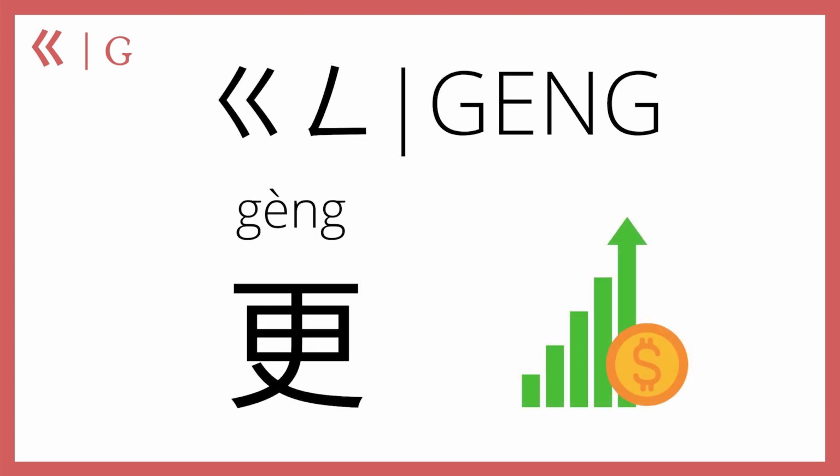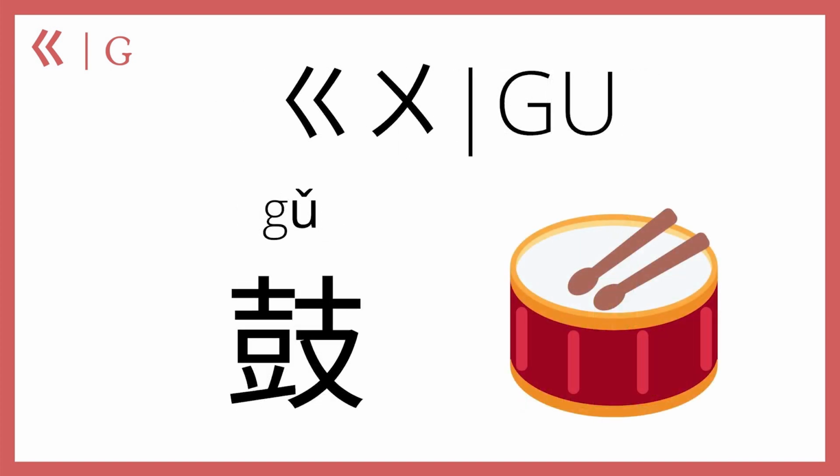Ge plus eng is geng, which in the fourth tone makes gèng, which means even more. So 更贵 means even more expensive. 更好 means even better. 更高 means taller, and so on and so forth. 更.